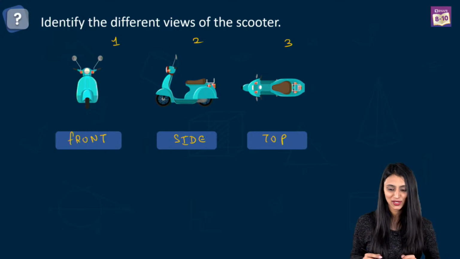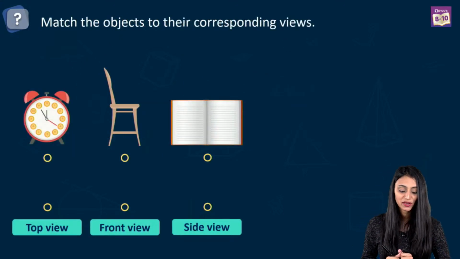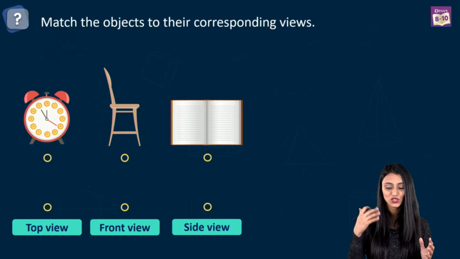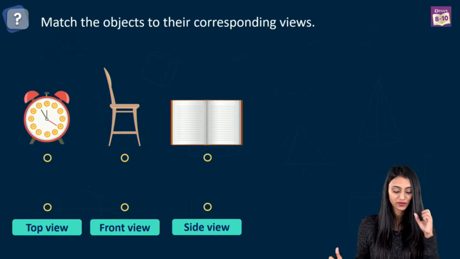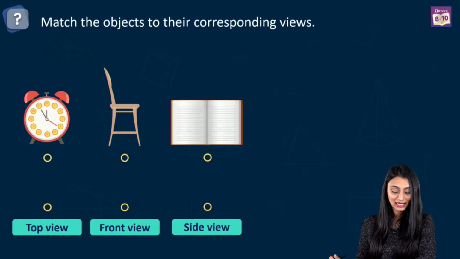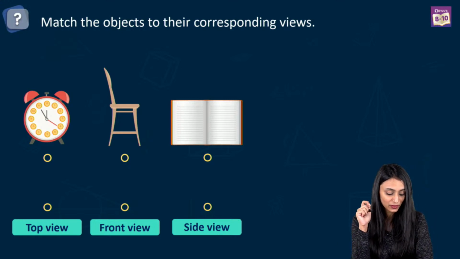Let's try out one more question. So here we have to match the objects to their corresponding views. 3 objects you can see over here. We have a clock, we have a chair and we have a book. Different views have been shown here, right? Okay. Quickly, give me the answers for all of them. For the clock,